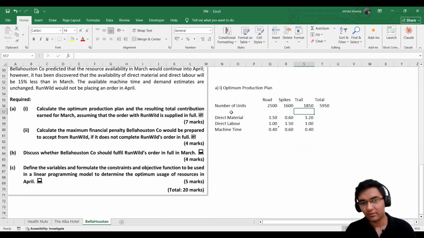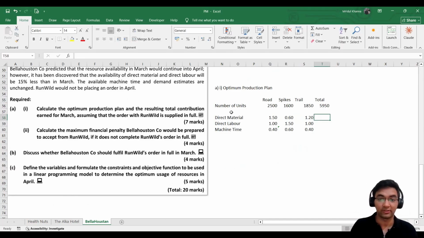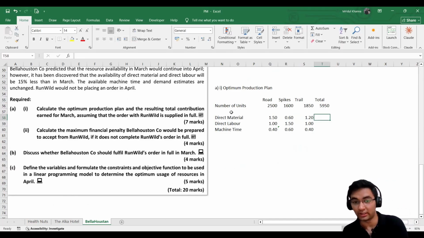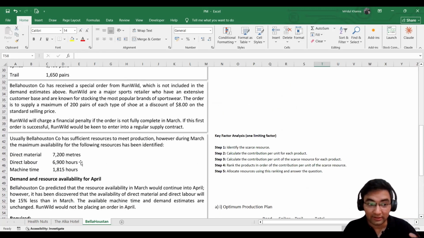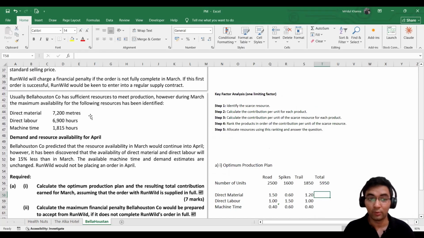All right. So what you can see here is that we have now calculated, per unit, how much it takes from each resource to produce 1 pair of all these kinds of shoes. Now we need to calculate the total resources, not in terms of dollars, but in terms of quantity, so that we can compare it with our availability, which has already been given for the month of March.